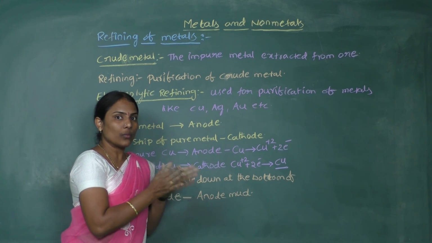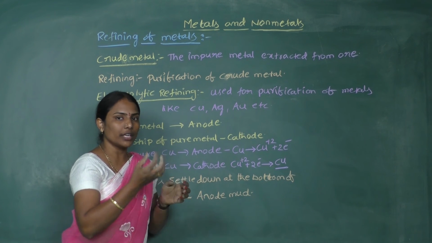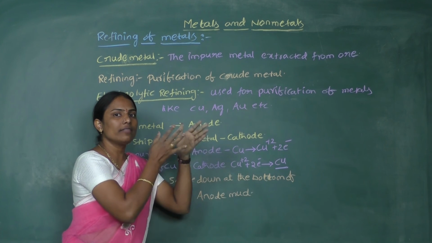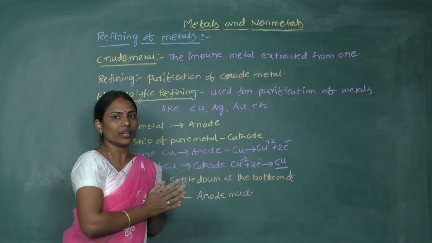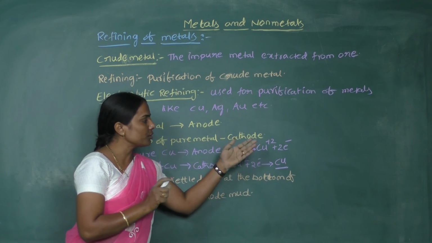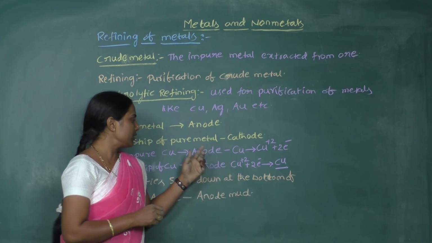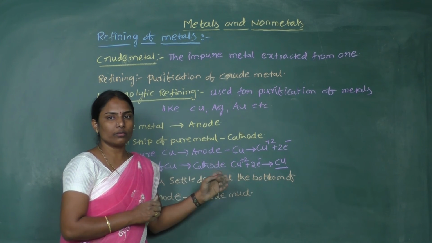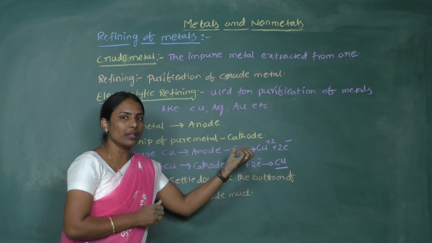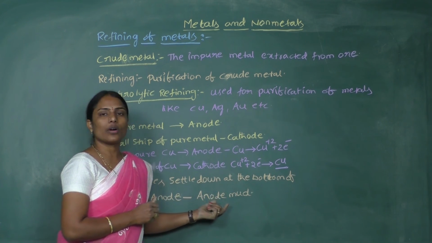That is because at the anode, the copper particles are dissolving into the solution, moving towards the cathode and being deposited there. But the impurities present in the anode cannot move with the electrolytic solution. Hence, the impurities are deposited at the bottom of the anode and we call it anode mud.